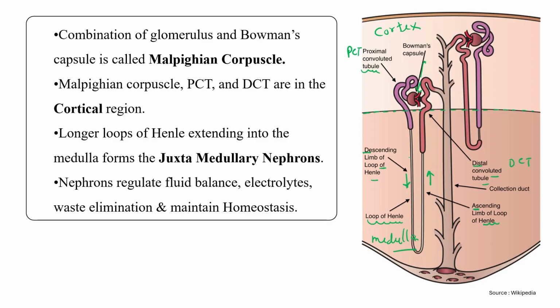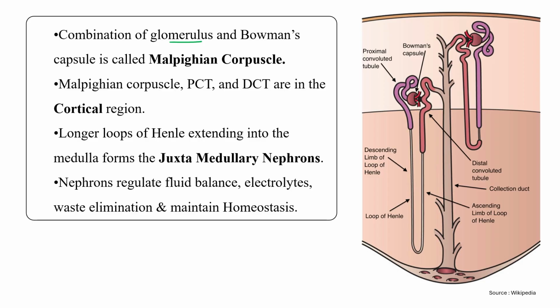It is common: the collecting tube collects urine from this nephron unit and from this nephron unit also. So it does not belong to any one nephron, but is common between many nephrons, and it runs from the cortex side towards the medullary side. Clear?